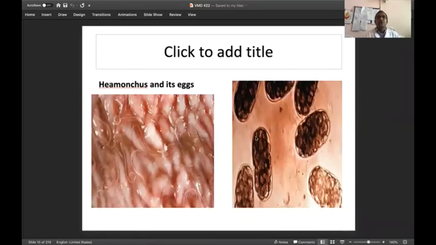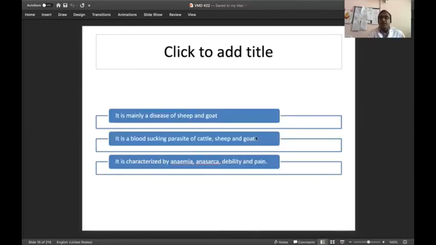You see the numerous Haemonchus worms in the abomasum, and you see the characteristic eggs of this Haemonchus on the slide. As we have discussed, it's mainly a disease of sheep and goat. It is a very highly prevalent disease in India as well as in our state. It is one of the great concerns for rearing of sheep and goat in our country as well as in our state. If we want our sheep and goat industry to proliferate, we have to control Haemonchus contortus worms.